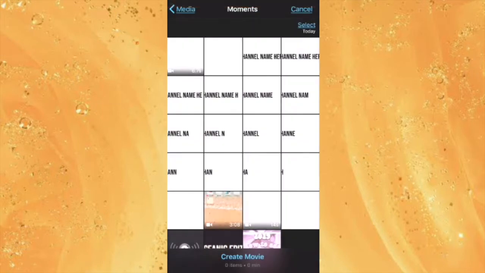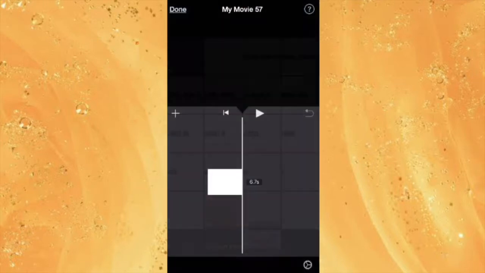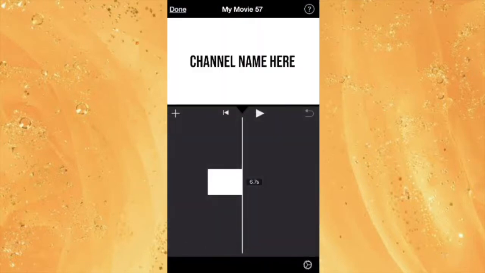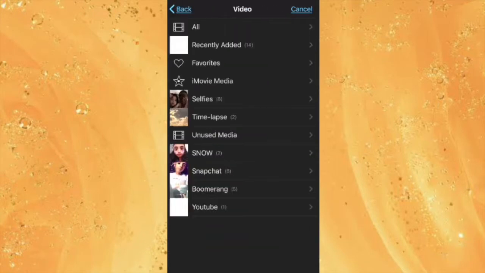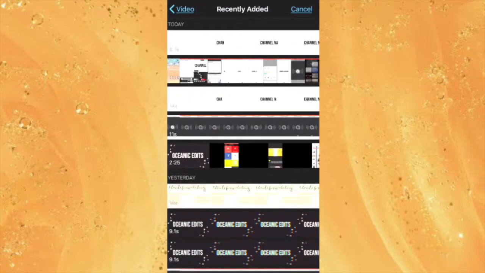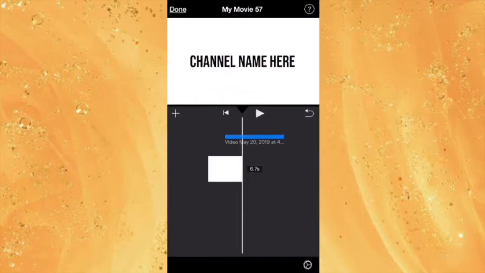It's really easy. Then you want to create another movie. Choose the movie that you just saved. Then you want to click on the plus button, click on video, and then choose the typewriter screen recording video. Click on the three dots and then add the wave with the plus.